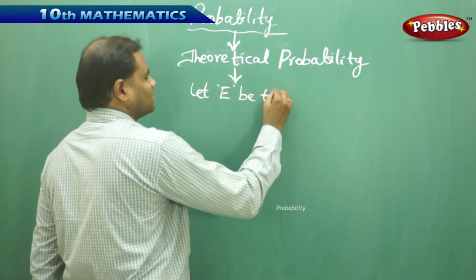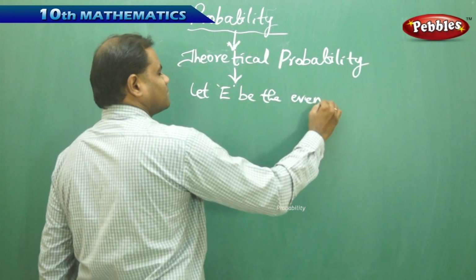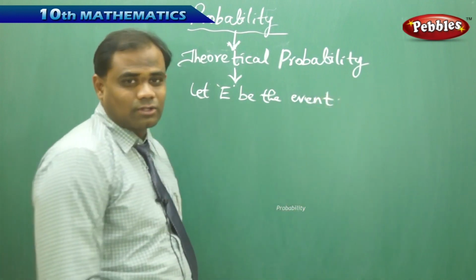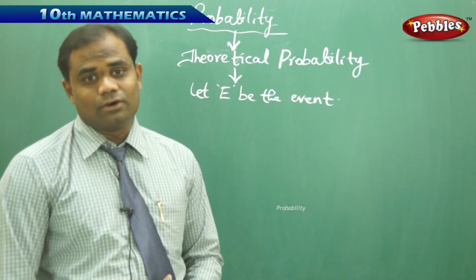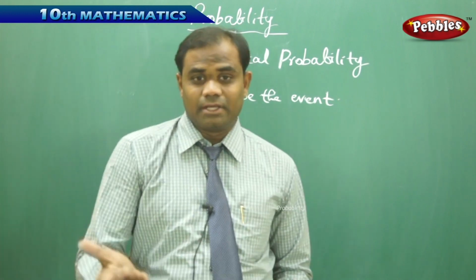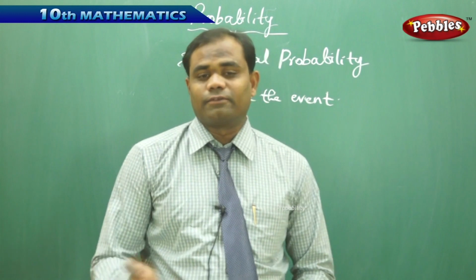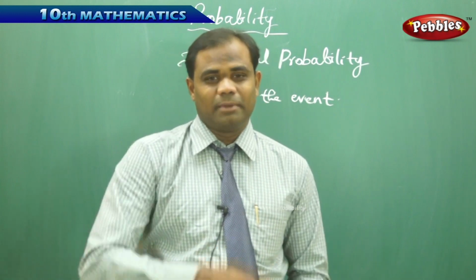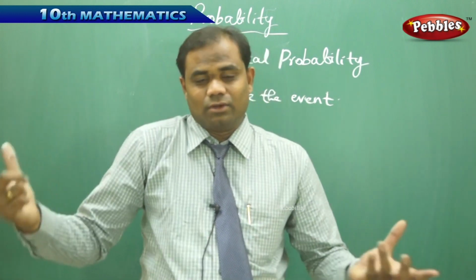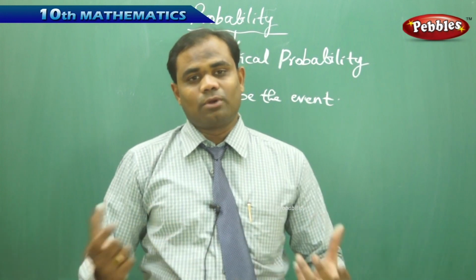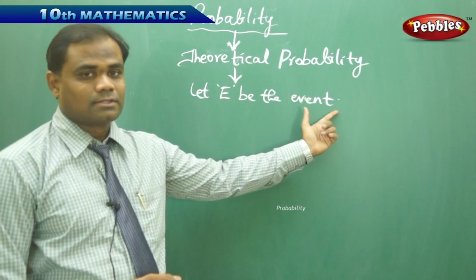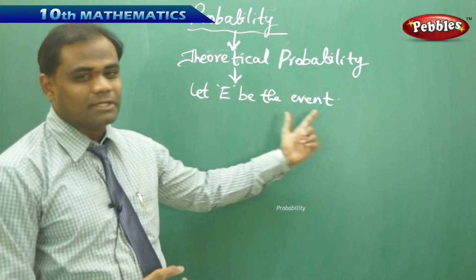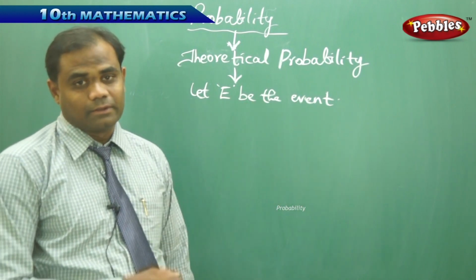Let E be the event. Now the event depends on the situation of the problem. Tossing of a coin is one of the events, or playing a game on the dice, throwing of a dice is one of the events, or picking up a ball from the bag is also one of the events. So different problems have different situations which define the events. So in general, let E be the event which I'm going to find.